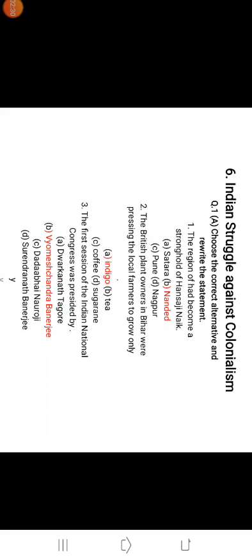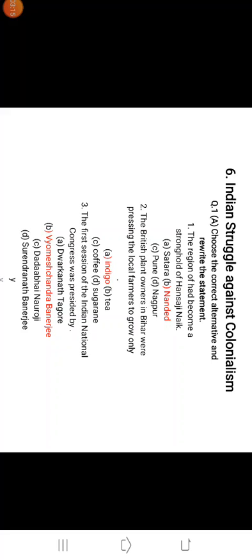Okay, and some more important points we learned in this lesson, like struggle before 1857. In this we learnt about the British East India Company, which took complete charge of Khandesh. Then we talked about the Bhils, their revolt against the British. Then we talked about the freedom struggle of 1857, which was a result of mounting pressures because of the increasing discontent of Indian soldiers in the British Army, and also political, social, religious and economic reasons.